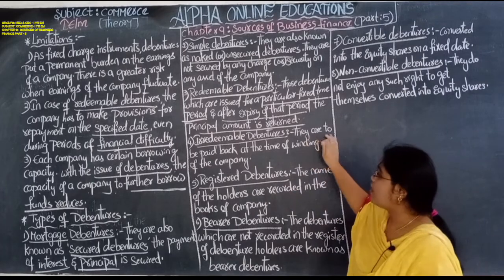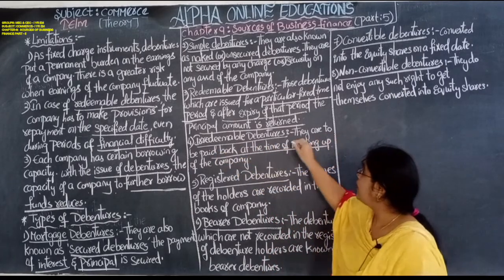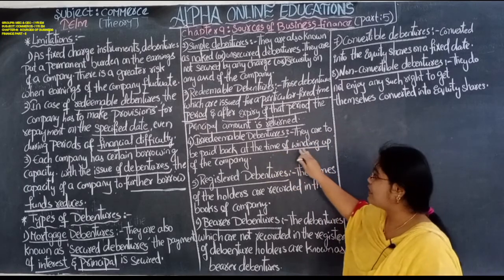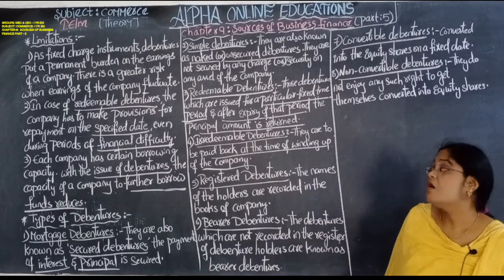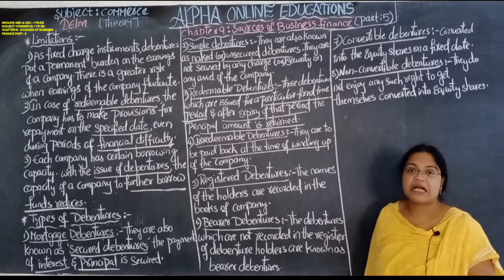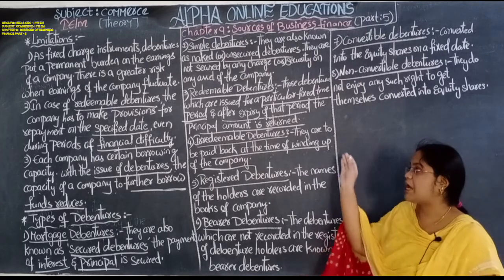Irredeemable debentures are not paid back until the winding up of the company. When the company is winding up, only at that time does it have to pay these types of debentures.